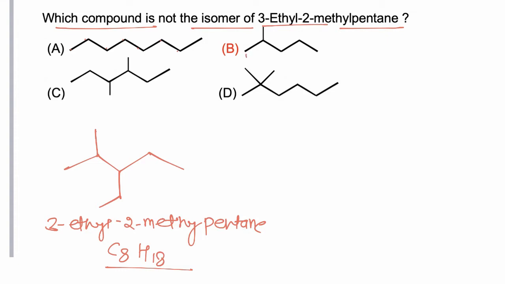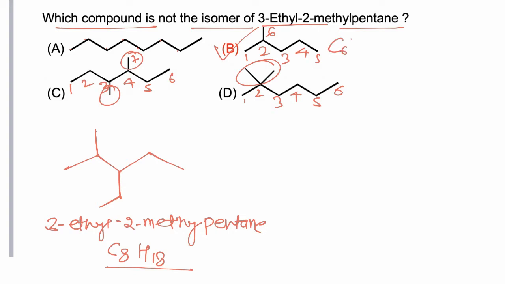If we take option B, this molecule has only 6 carbons, while all the other examples have a total of 8 carbons. For example, this molecule has 1, 2, 3, 4, 5, 6 and these 2 carbons, 8 carbons. So only B has 6 carbons, all others have 8 carbons. So B is not an isomer of 3-ethyl 2-methyl pentane, because isomers must have the same molecular formula, while this molecule has molecular formula C6H14, and hence the correct option is B.